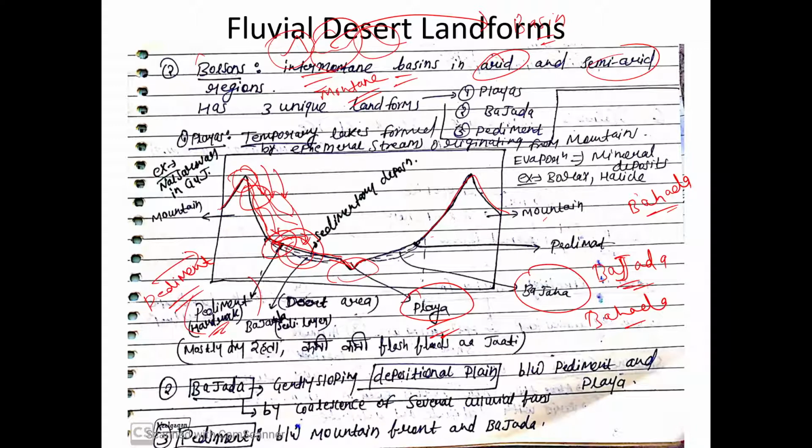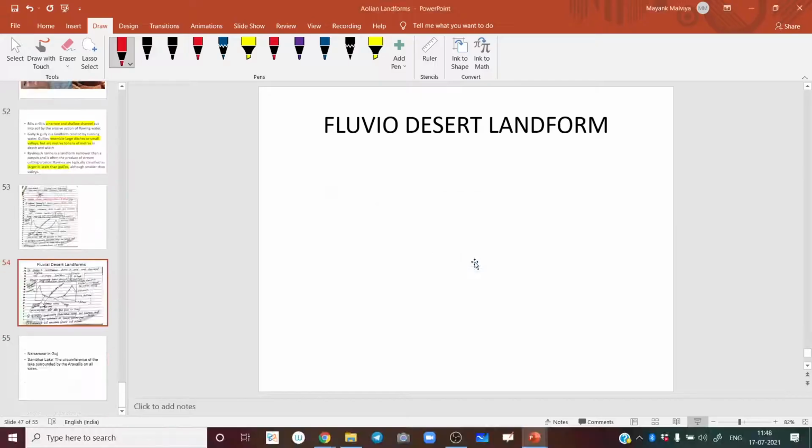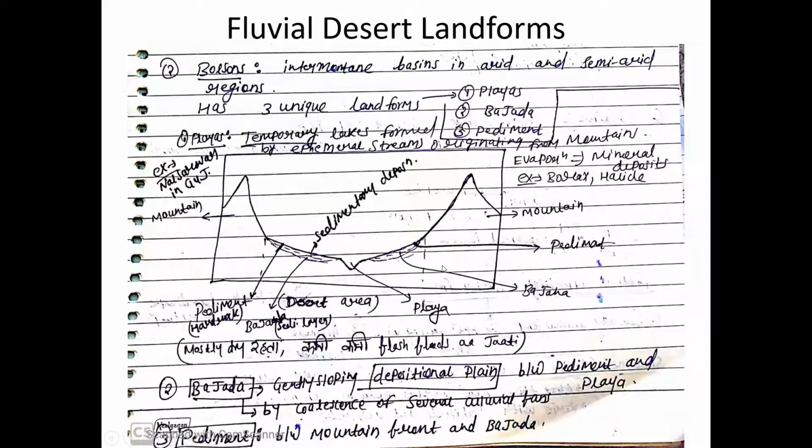इसको फिर से जूम इन कर लो. Right, so this is bolson लिखना है, fluvial landform. इसके अंदर there are 3 small landforms. One is playa, second is bahada, and the third is pediments. Right. So pediment is nothing but it is an area between mountain front and bahada. Bahada is nothing but it is a gently sloping depositional plain. ना यहाँ पे the ephemeral or the temporary streams they deposit the sediment from the mountain, right?